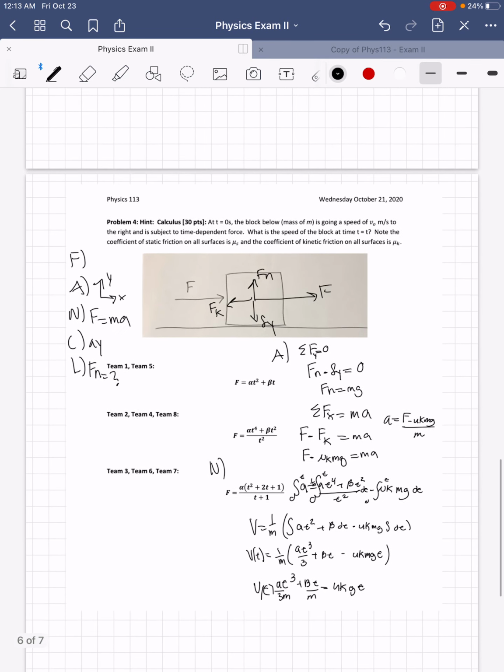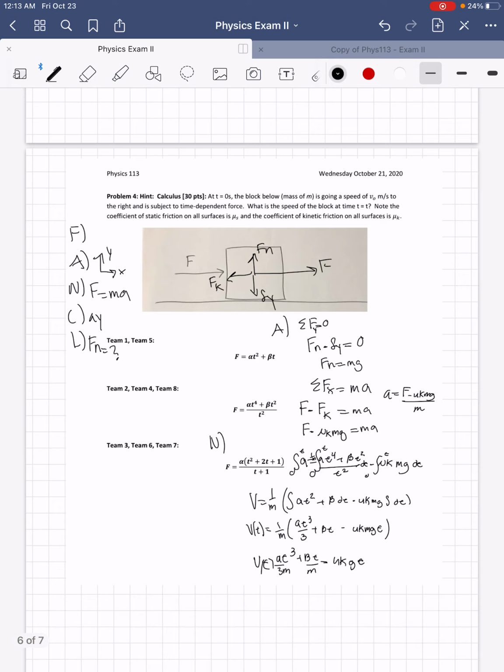And for the last, and my favorite problem, was the calculus question, number 4. So these are the forces applied to it. Fn, which is up, Fgy, or Fy, I don't know why I put Fy. I'll just put mg to make it easier, and then the kinetic force to the left. And then I put the applied force to the right and made it seem better for me. So the axes where y was up and x was the x-axis, and then force equals ma. So the sum of all forces equals ma.